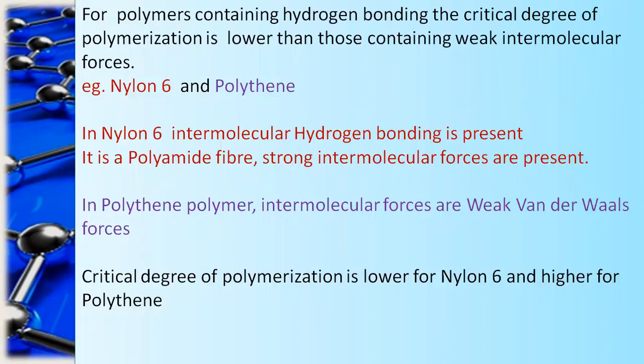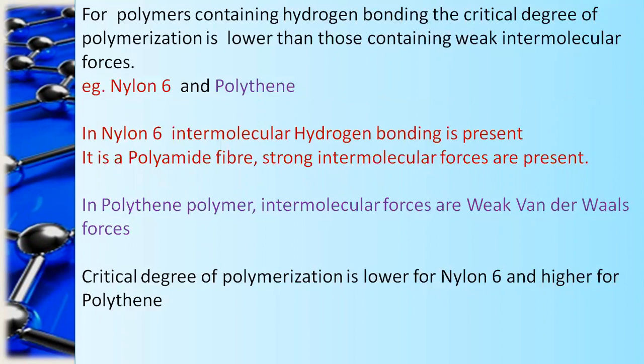Now see, here we compare nylon 6 and polythene for their critical degree of polymerization. Polymers which contain hydrogen bonding have a lower critical degree of polymerization, and those which contain weak intermolecular forces like van der Waals forces have a higher critical degree of polymerization. In nylon 6, intermolecular hydrogen bonding is present, which means strong intermolecular forces.